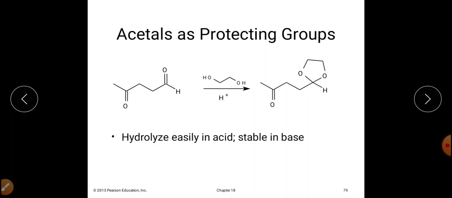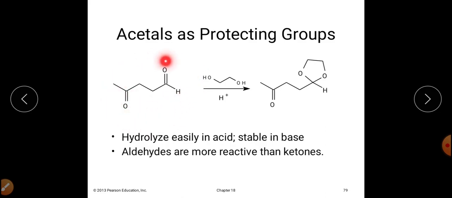For example, this is the case, right? We know that this particular molecule contains two carbonyl groups. This is one carbonyl group and this is another carbonyl group. This is the aldehydic moiety and this one is the ketonic moiety. We know that aldehydes are more reactive in comparison to ketones. So this particular molecule is allowed to react with this particular alcohol.